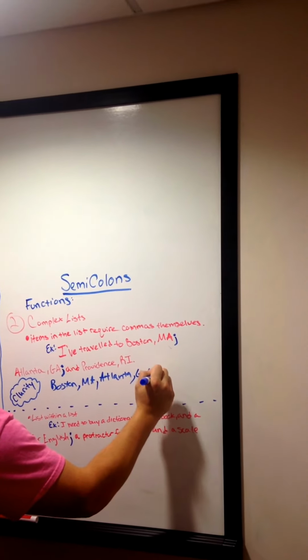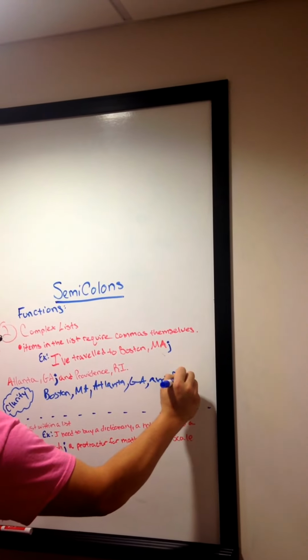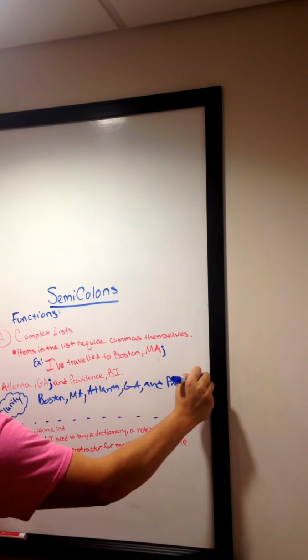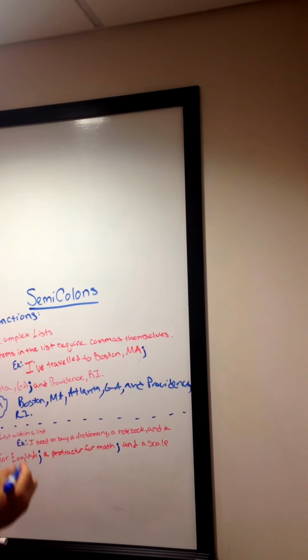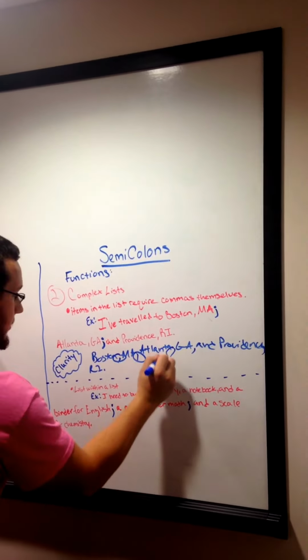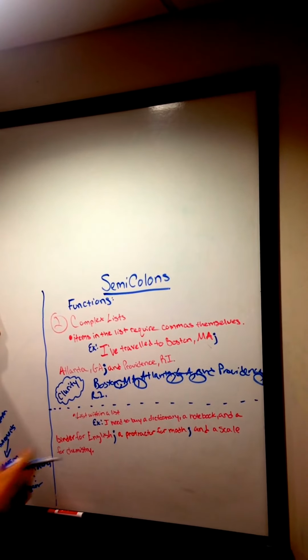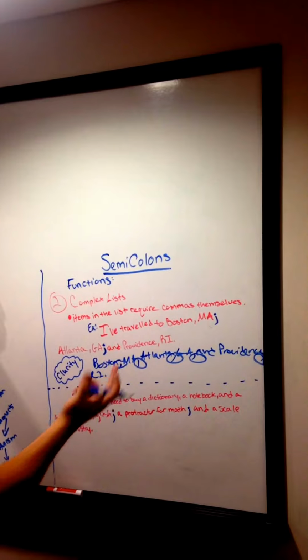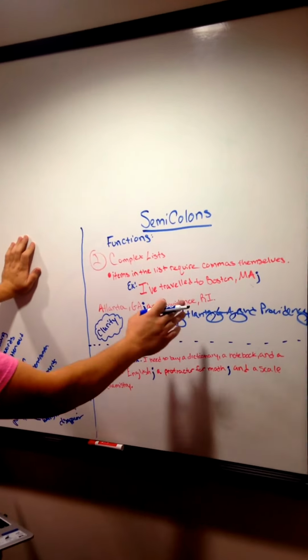And then you'd have to say, and Providence, Rhode Island. Then you have 1, 2, 3, 4, 5 commas in a sentence that really needs 1, 2, and 3, and it makes it much more clear.